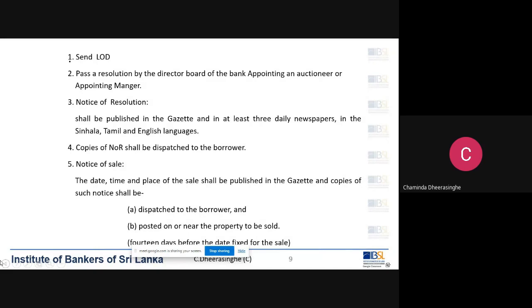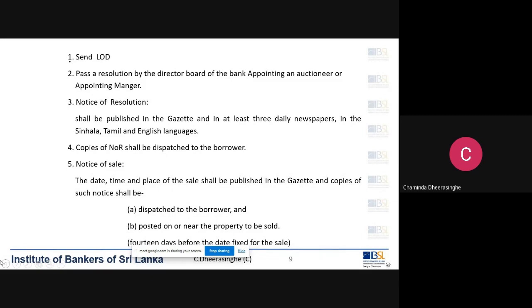So therefore, we send a letter of demand. Then after sending the letter of demand, if the customer does not pay, the director board of the bank can pass a resolution to auction the property. By passing the resolution, the director board of the bank will appoint an auctioneer or appoint a manager.